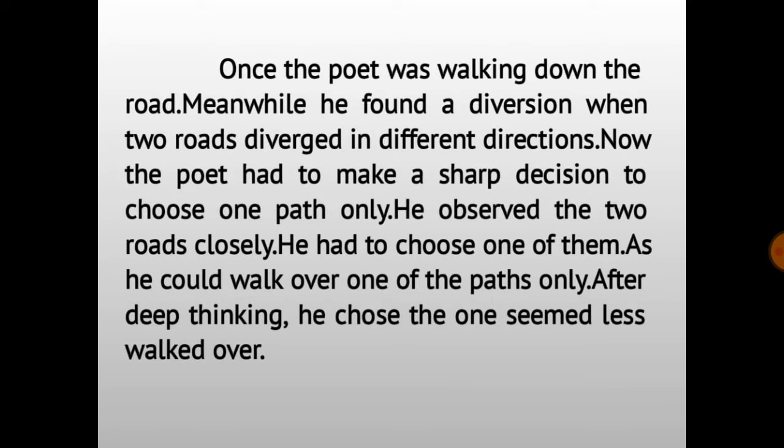Once the poet was walking down the road. Meanwhile, he found a diversion where two roads diverged in different directions. Now the poet had to make a sharp decision to choose one path only. He observed the two roads closely. He had to choose one of them, as he could walk over only one of the paths.